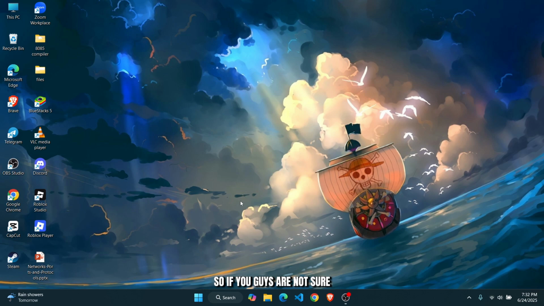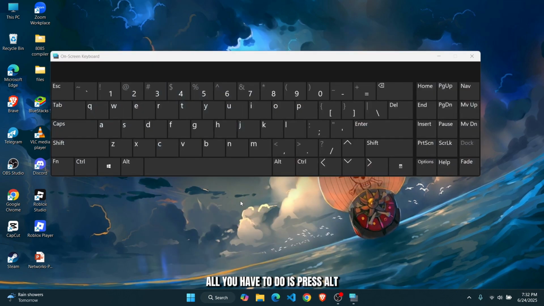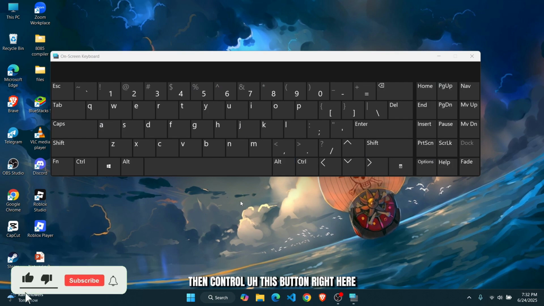So if you guys are not sure, let me show you guys on the on-screen keyboard. So I'll just go ahead and turn on the on-screen keyboard here. All you have to do is press Alt, then Control, this button right here, and then Alt, and then the delete button up here, right here. So if you press all of these together, this will pop up on your screen.